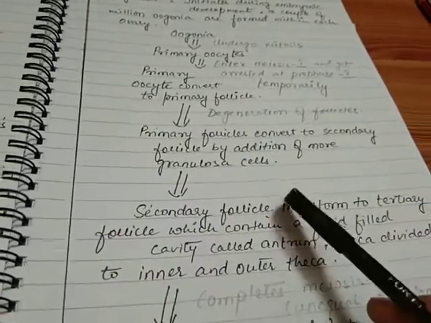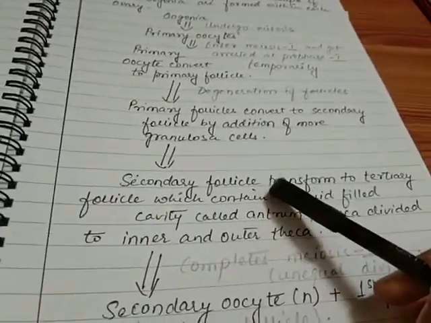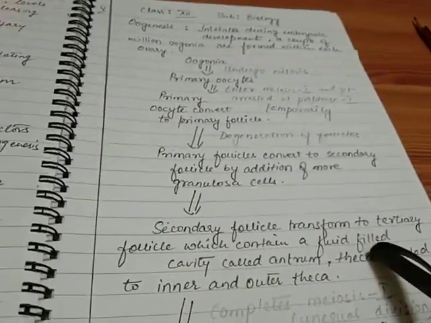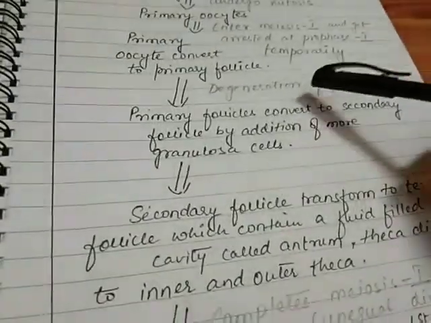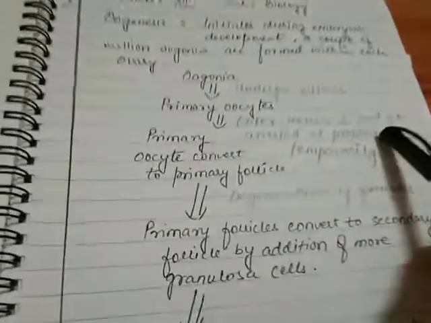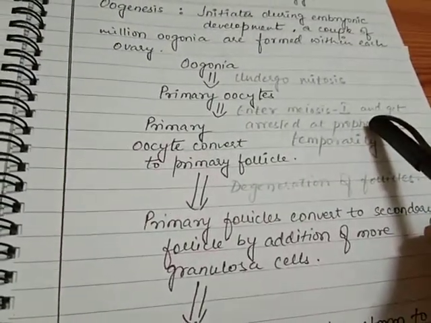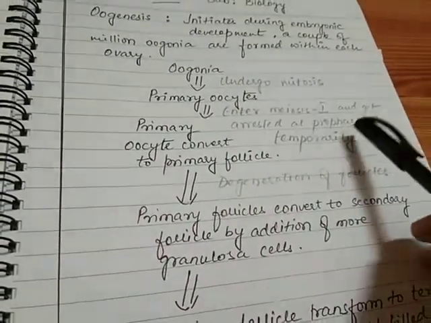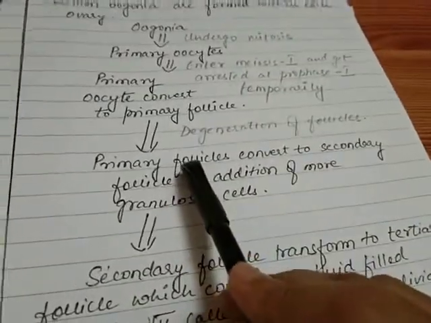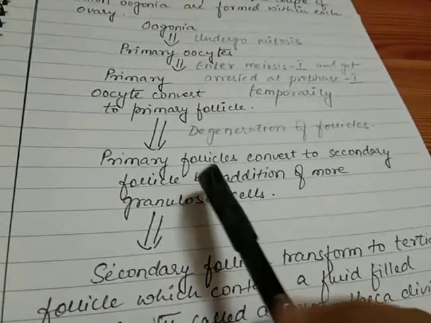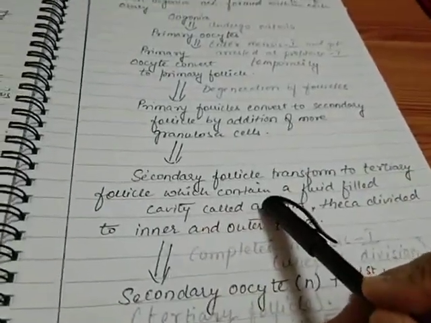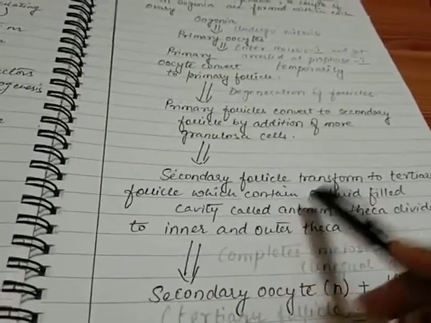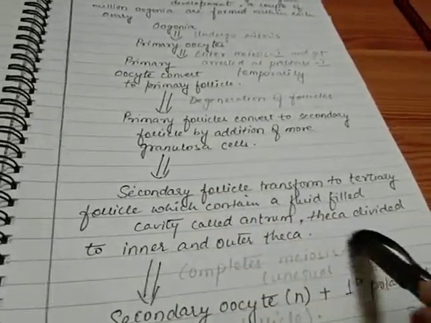Now when this secondary follicle completes the conversion to the tertiary follicle, by that time it completes the meiosis I process. Let me tell you one thing, the process which was arrested earlier, when the primary oocytes were formed, starts again somewhere when the primary follicles are getting converted into secondary follicles, that is at the puberty stage. At puberty stage this meiosis process again gets started, and by the time this secondary follicle converts into the tertiary follicle, the meiosis I process is completed.